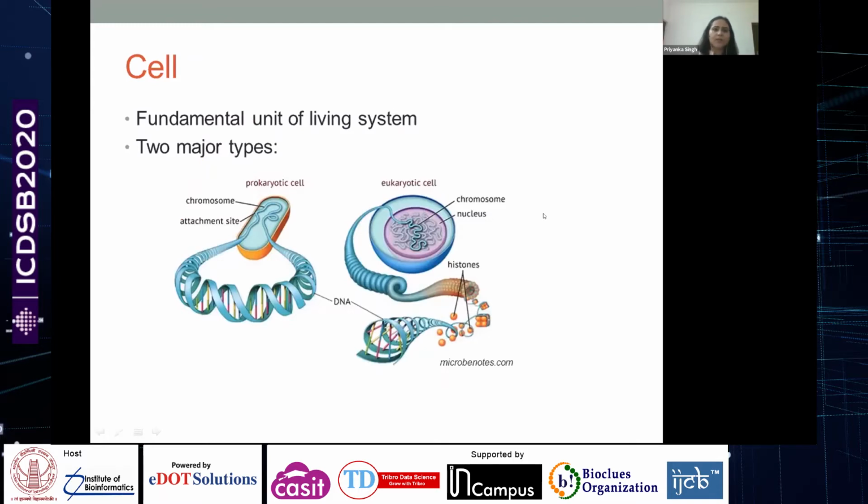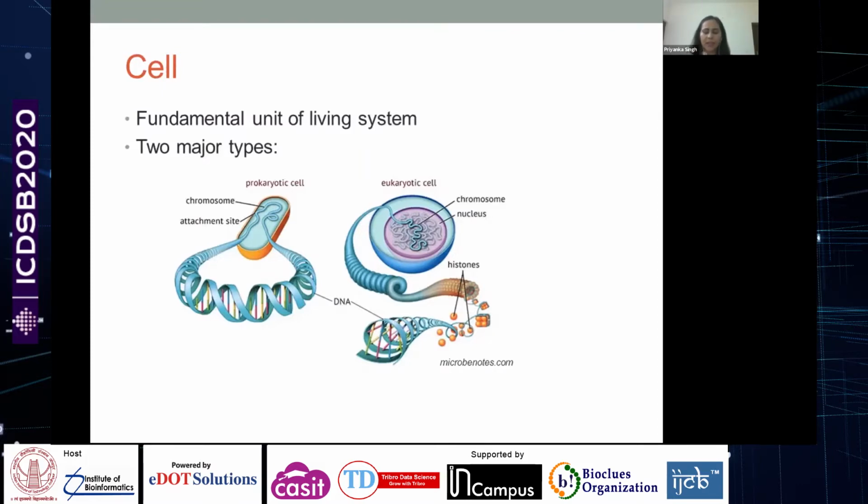I'll start with the fundamental unit of the living system, which we all know is a cell. There is a diversity in cell types. There are two major types of cells: one is the prokaryotic cell type, the other is the eukaryotic cell type. For prokaryotic cell type, the example is bacteria. And for eukaryotic cell type, the cells found in the human body are eukaryotic cell types.